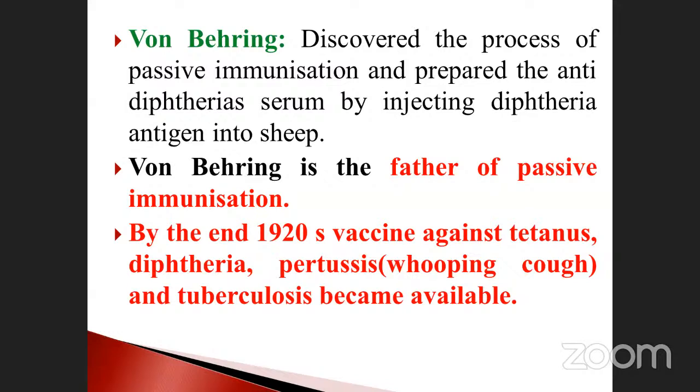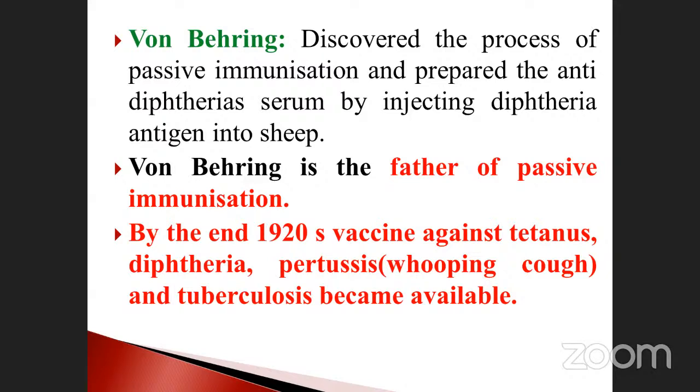Von Behring discovered something new. What does discovered mean? The process of passive immunization and preparing the anti-diphtheria serum by injecting diphtheria into sheep. So this is called a discovery. Von Behring is the father of passive immunization. Sometimes they may ask the question, who is the father of passive immunization?